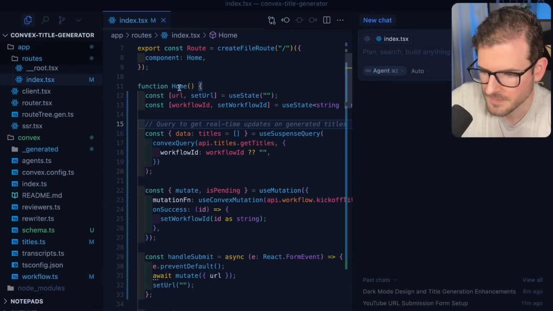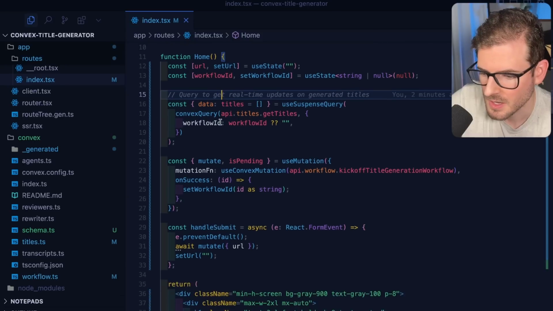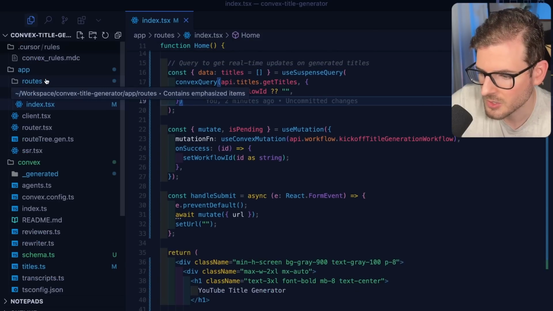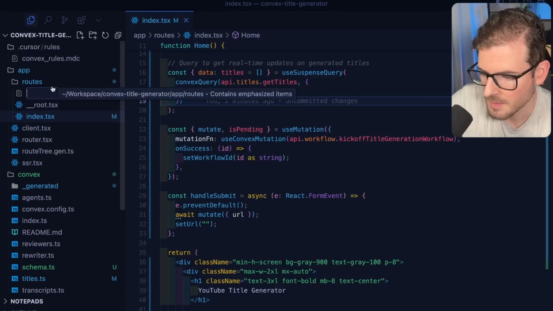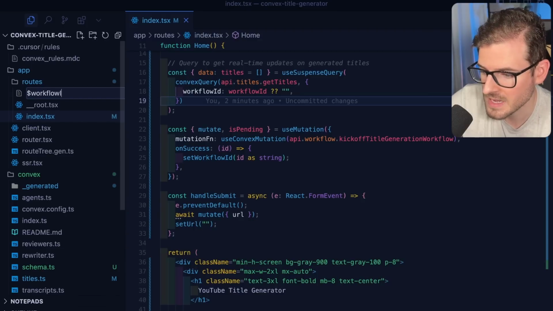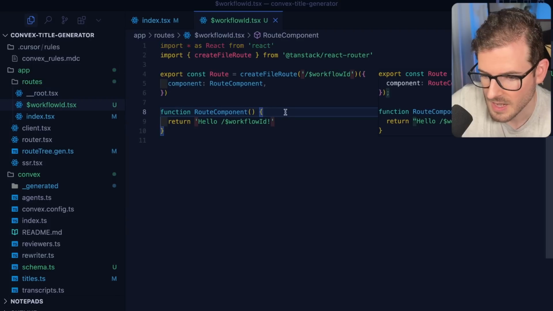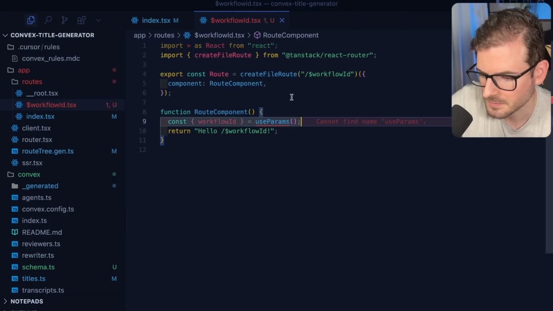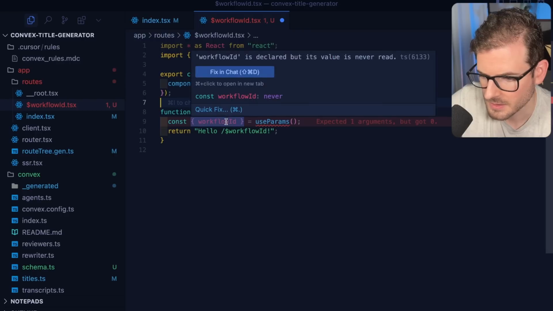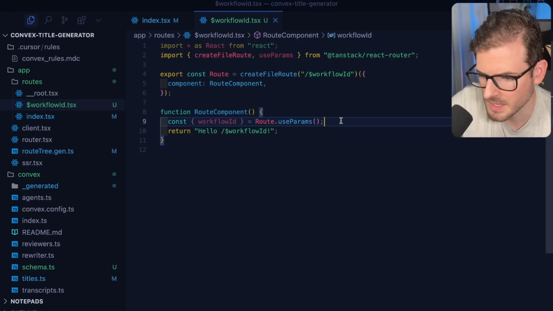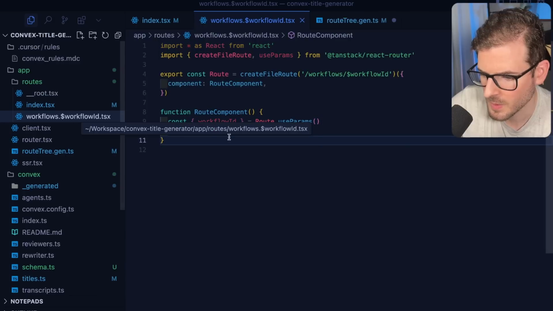So in the UI, maybe we should stop vibe coding because it just generates some bad looking UIs. I think what I want to do is make a new route. In TanStack, you can actually make new routes. For example, if I do a dollar sign and say workflowID.tsx, I can grab that workflow ID. I think it's called useParams, and then I should be able to get it back. That'll get the workflow ID. Let me rename this to workflows, and then the workflow ID.